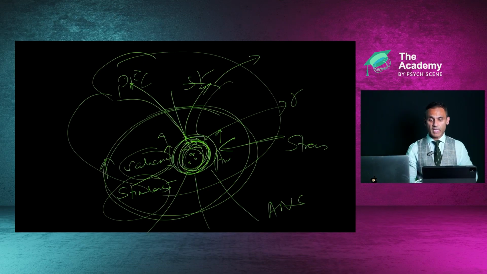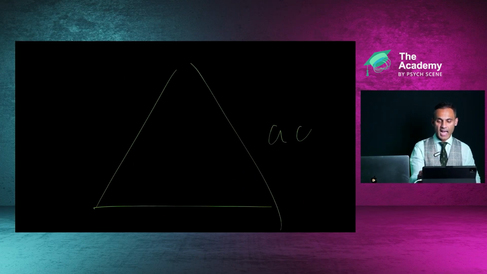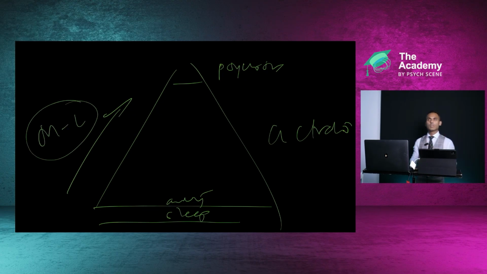So the Mesolimbic hierarchy is essentially a hierarchy of activation. At the bottom, sleep, anxiety. At the top, psychosis, right? And this is essentially the Mesolimbic activation or salience network activation. So what we've got to look at is, where is this person at? Okay, so great. Good thoughts here.